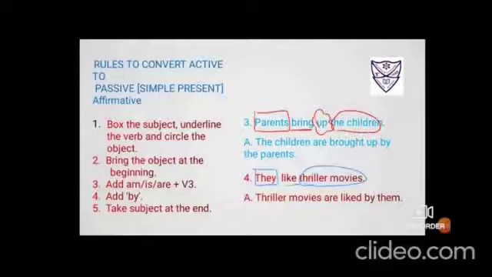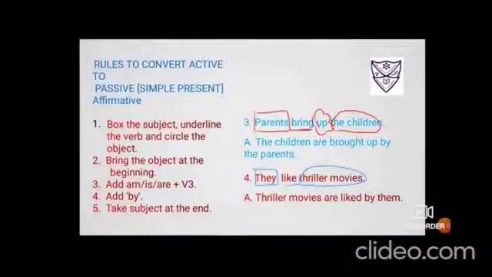Now preposition will always follow the verb, though it is in its first form or it is in its third form, though it is used in active voice or used in passive voice. And then you have to circle the object, that is the children. Now bring the object ahead, the children. Third step, add am, is, are. Because it is the children, so I am going to add are. Okay.